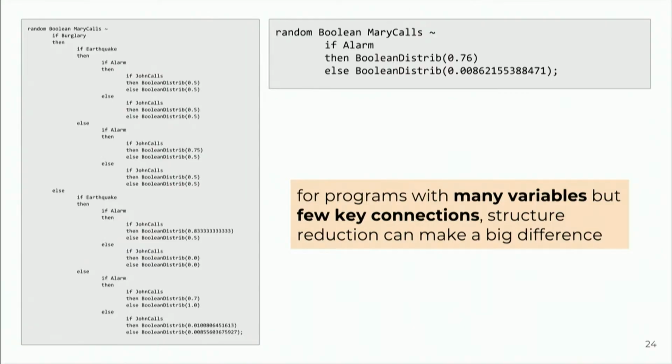Obviously, this doesn't always make a huge difference if you have few variables in the first place. Maybe this isn't going to make a big difference. But even if you have a fair number of variables but few key connections, this can quickly make a very big difference in how readable your outputs are. So this is just one small variable, and this is already making a big difference.